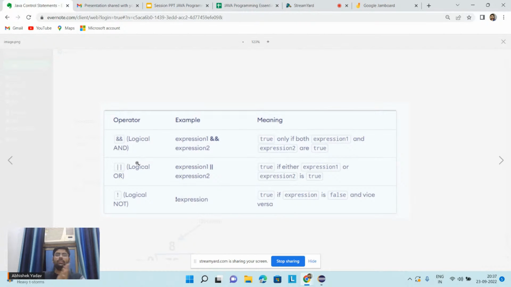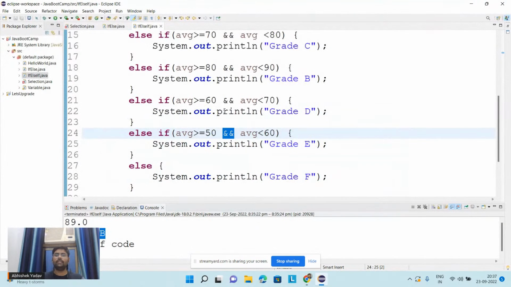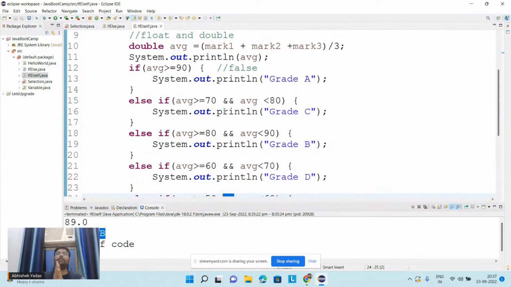Okay, so why are we using a logical operator here? Let's try to see. Let's take a real life example. Say you want admission in some good college, and the eligibility criteria of the college is that the student should have a maximum of 80% in graduation, and the student should have done the graduation in computer science. Let me write it.